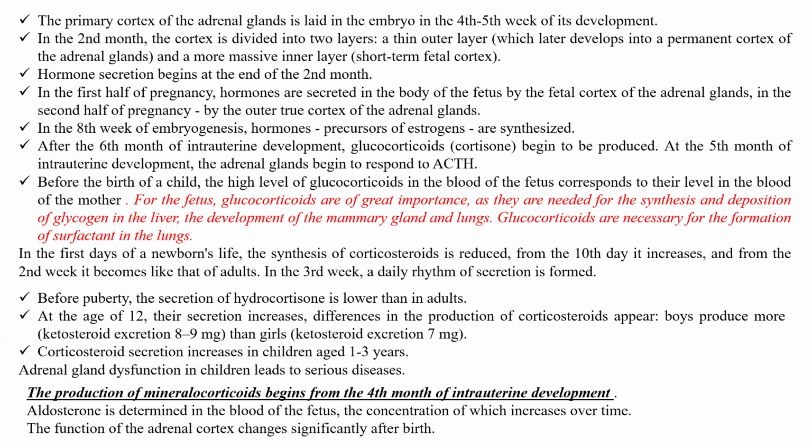In the 8th week of embryogenesis, hormones, precursors of estrogens, are synthesized. After the 6th month of intrauterine development, glucocorticoids, cortisone begin to be produced.